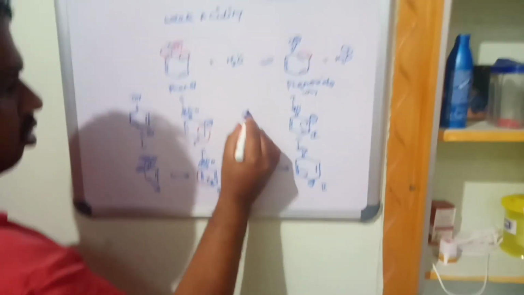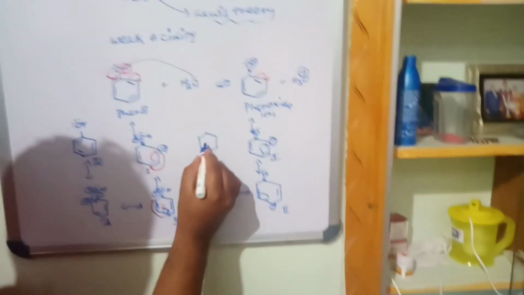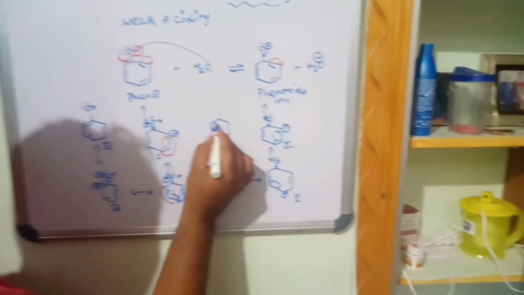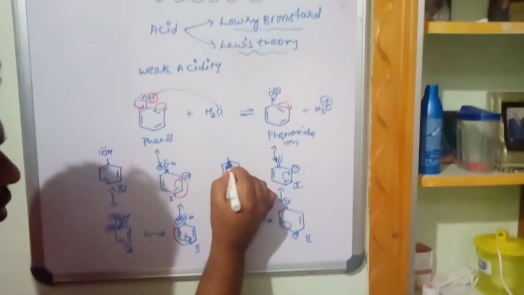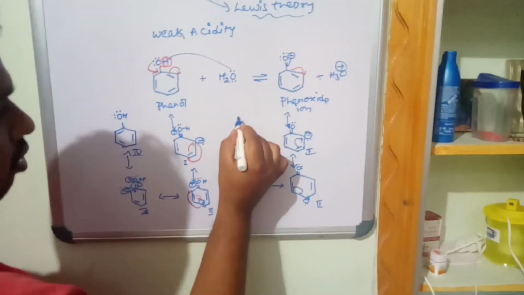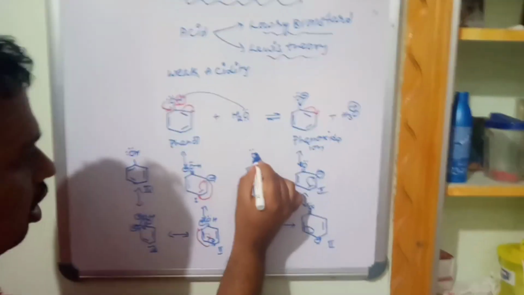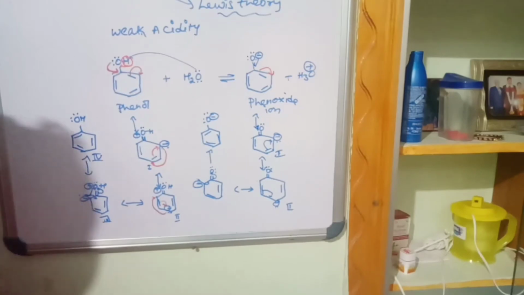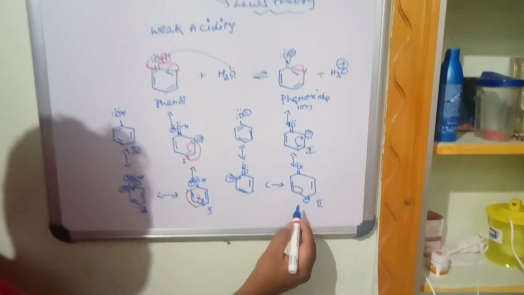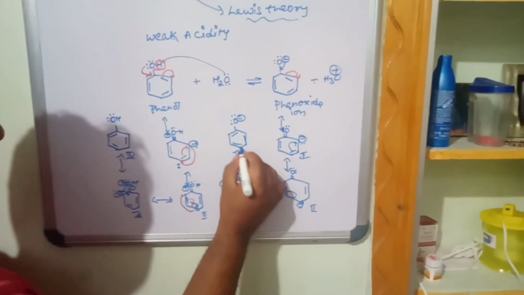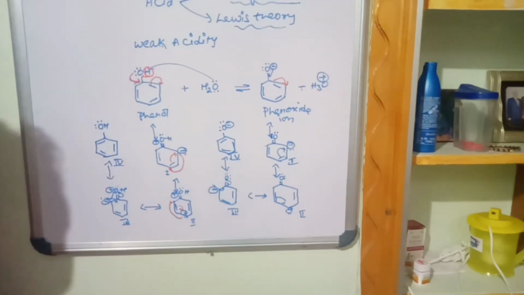The pi bond, from the pi bond carbon gives the electrons, and it becomes once again the phenoxide anion. So these are the various resonance structures of the phenoxide ion.